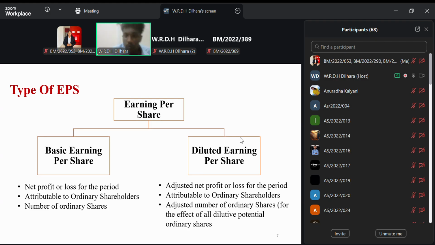And when we move into the diluted earnings per share, there is some difference between the basic earnings per share and the diluted earnings per share, okay?